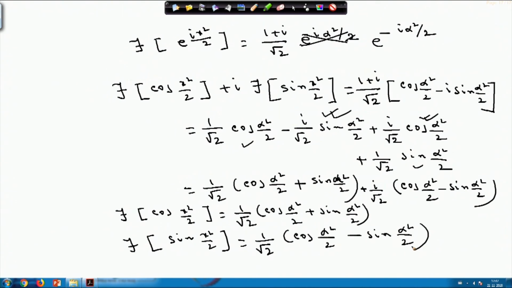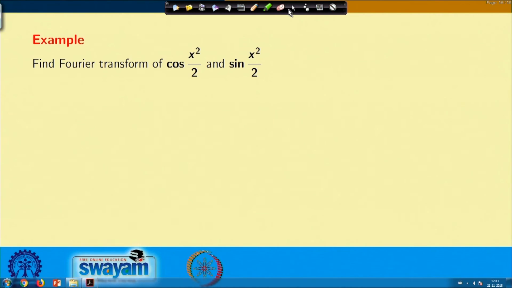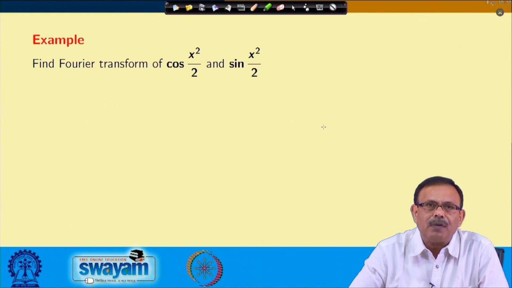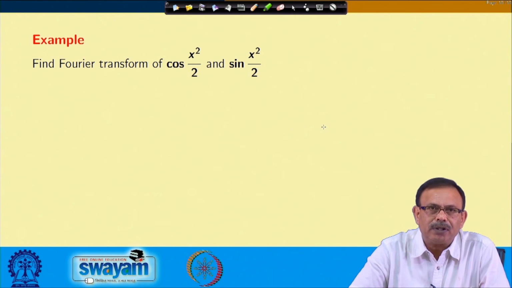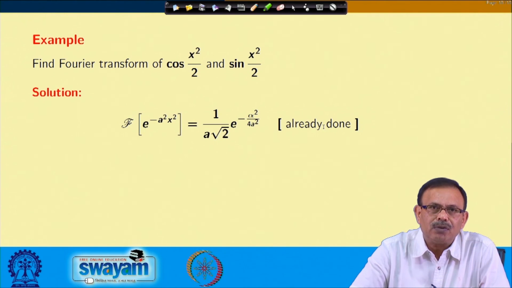So, you are trying to find this separately. Please note that although we had to find the Fourier transform of cos of x square by 2 and the Fourier transform of sin of x square by 2, we started with some other exponential function, and then for a specific value of a we are getting it. So, quickly again let us see this. We started from here: we have to find the Fourier transform of cos of x square by 2 and sin of x square by 2.